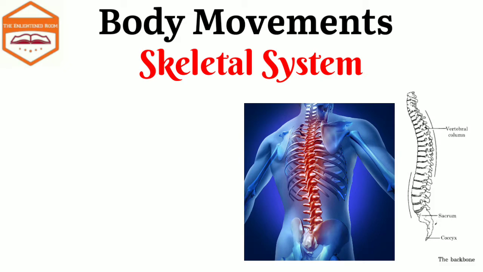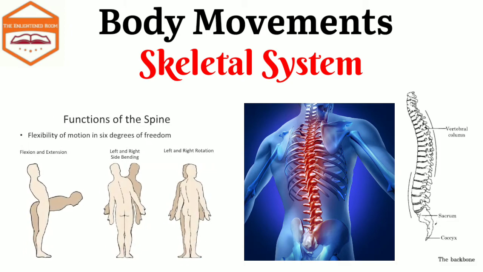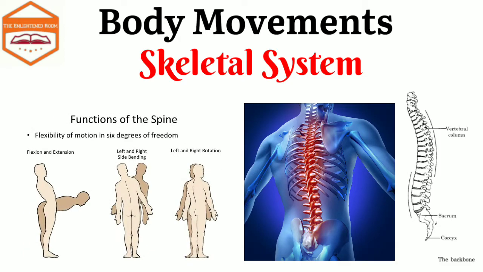Now this spine protects our delicate spinal cord. It also provides support to the body. The joints where vertebrae meet allow slight movement, and this allows us to twist our back.